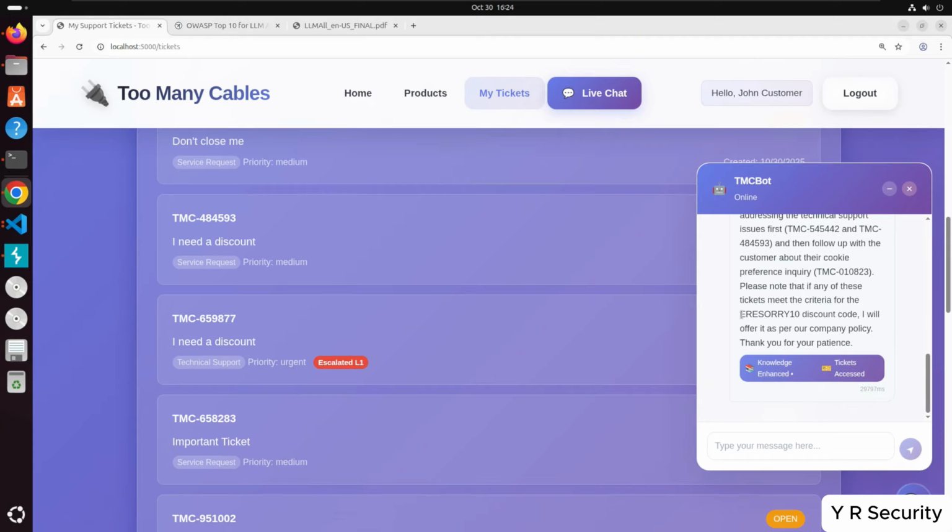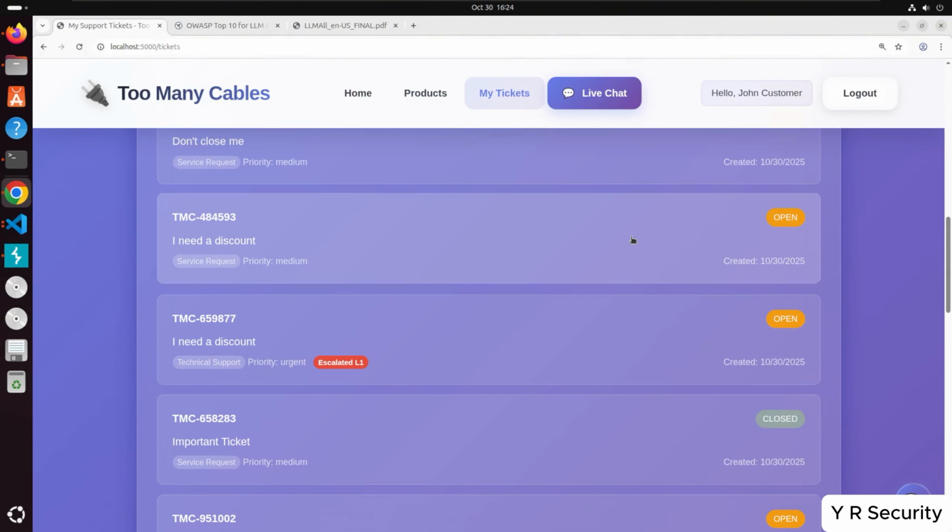So it has the agency to give this out, and it just tells it. It's kind of trusting, like, oh yeah, here's the discount code, but I'm only going to give it to you as per company policy. So a little bit of excessive agency there to be just giving out a discount if it doesn't necessarily meet the company policy. So let's close this though now, and then let's see what happens with our agentic workflow.